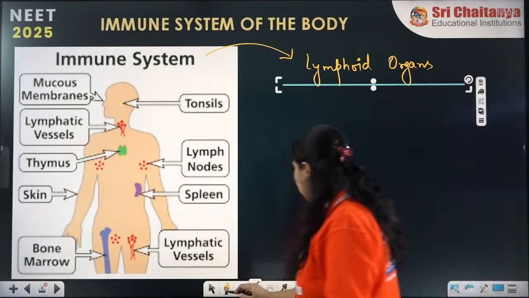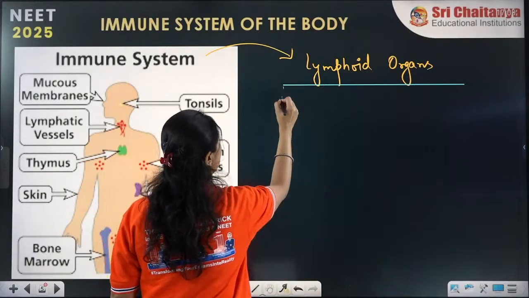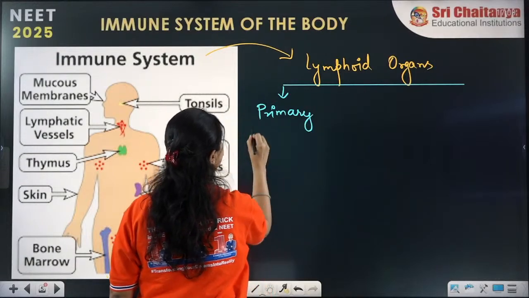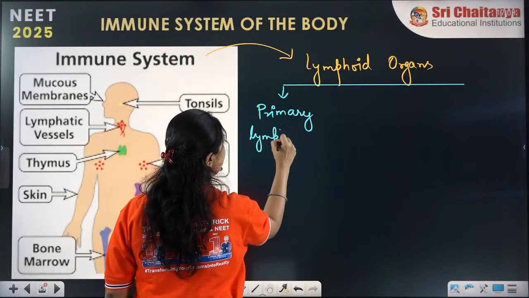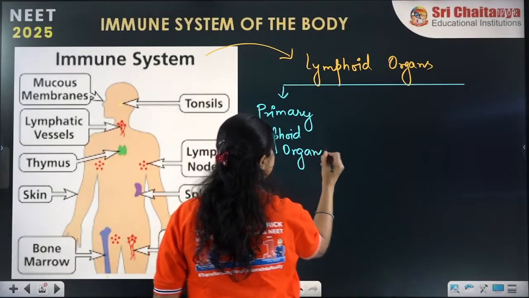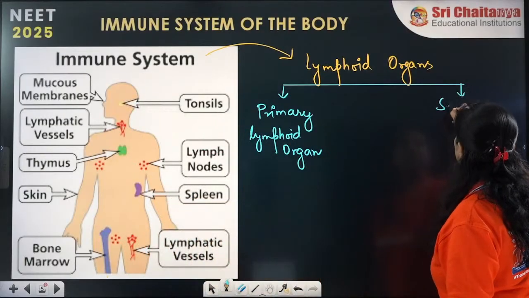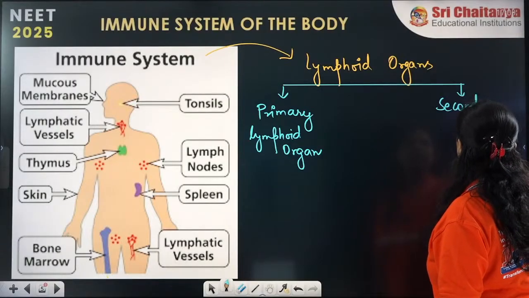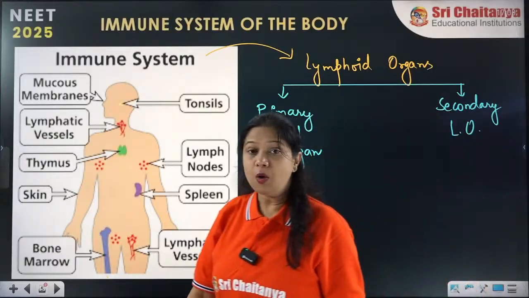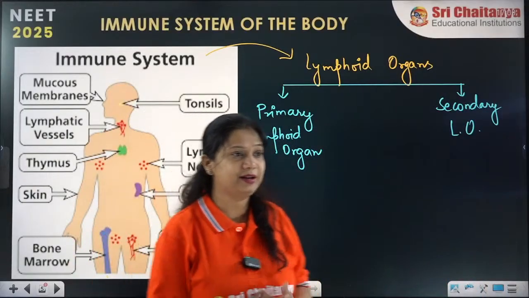Lymphoid organs are of two types. One is called the primary lymphoid organs, and another is the secondary lymphoid organs. Now what is primary and what is secondary?